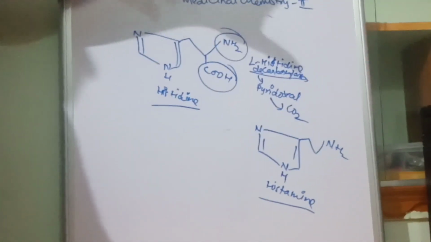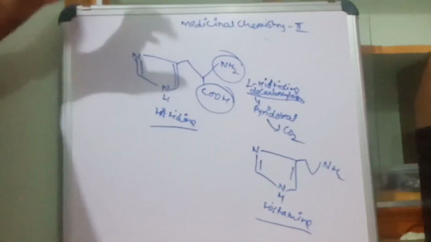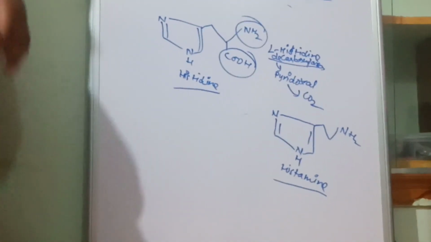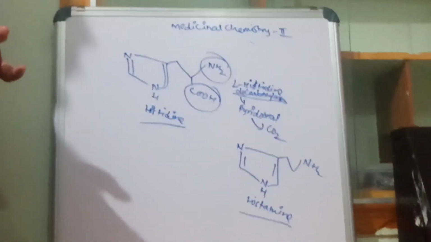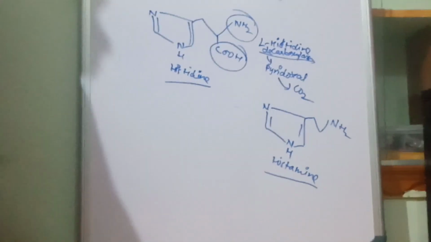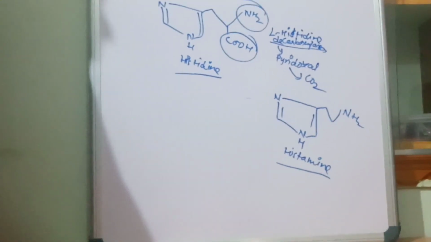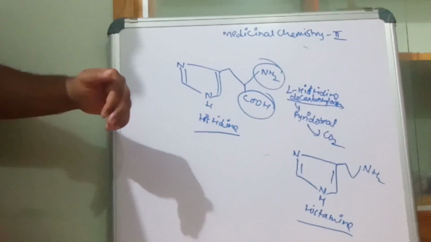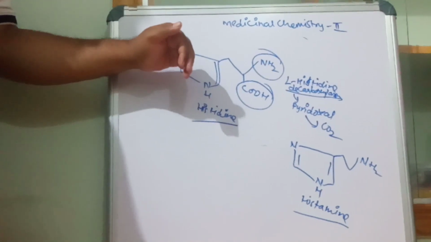They are nitrogenous organic compounds consisting of two nitrogens. Whichever is nearer to the side chain is called N-pi, which is called pros. Whichever is far away is called N-tau, which is called tele.